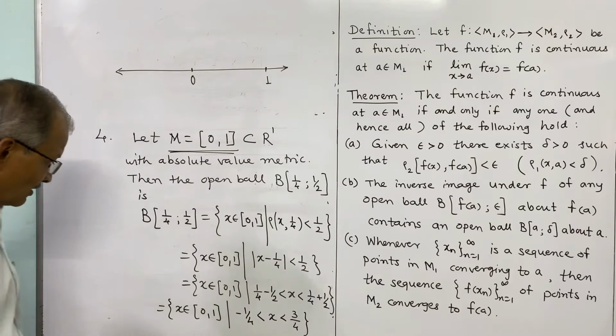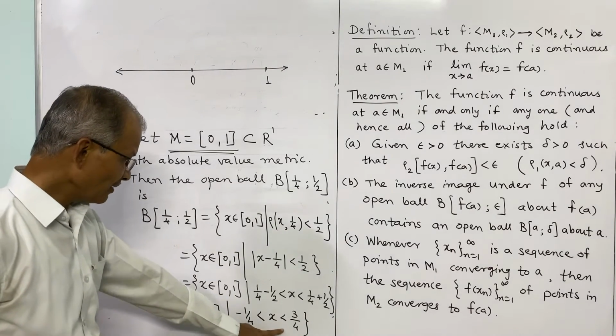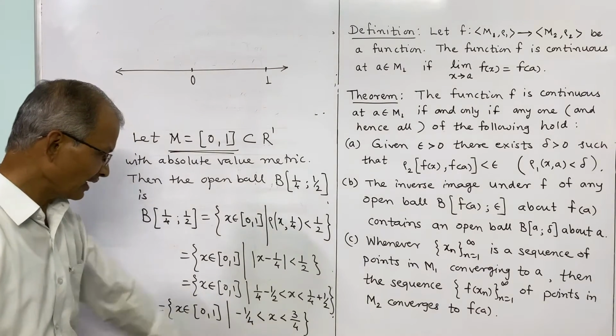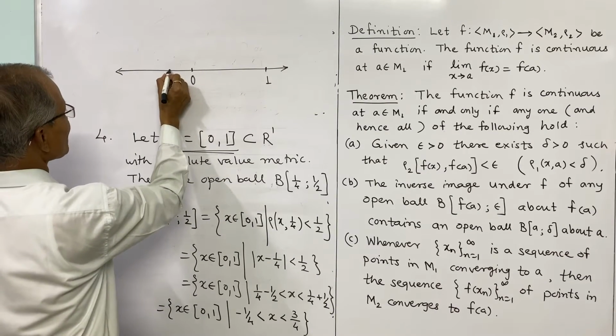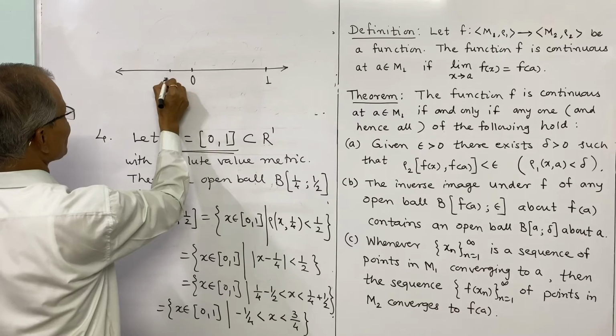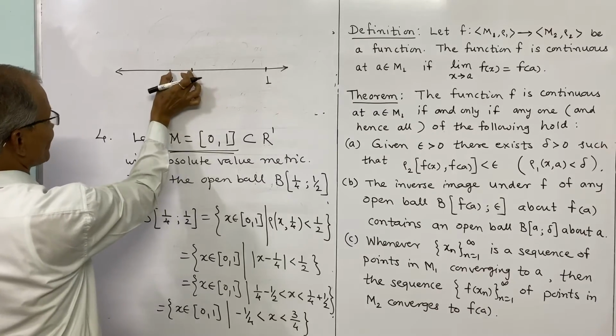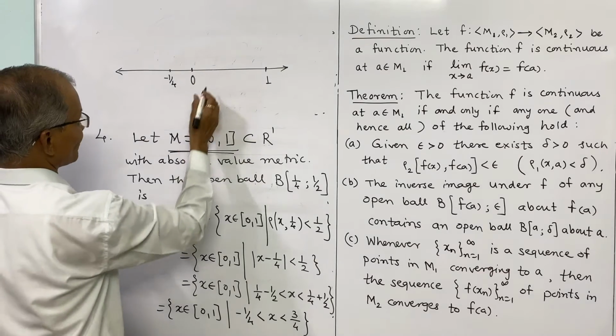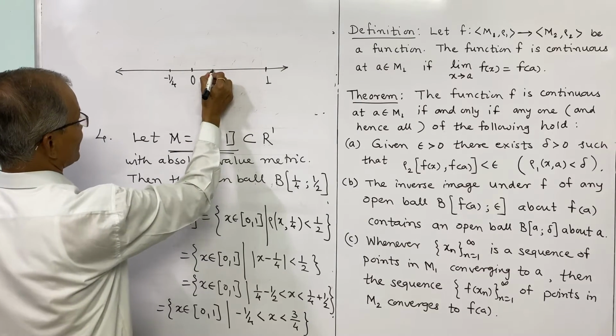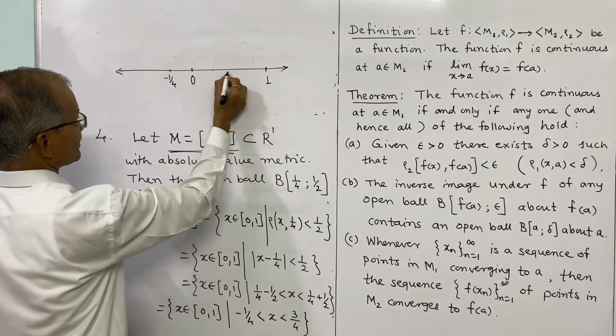And then we have this interval, minus 1 by 4 is less than x is less than 3 by 4. Let us suppose this distance is 1 by 4, so the point is minus 1 by 4 on this side, and this will be plus 1 by 4, and this will be half.